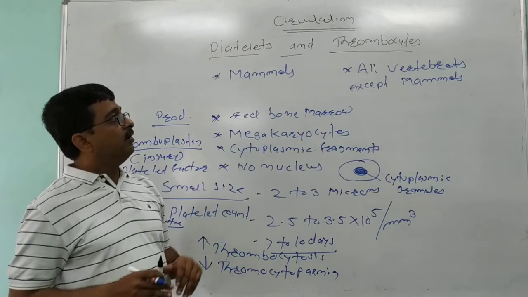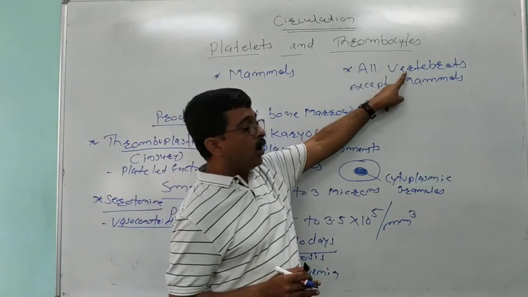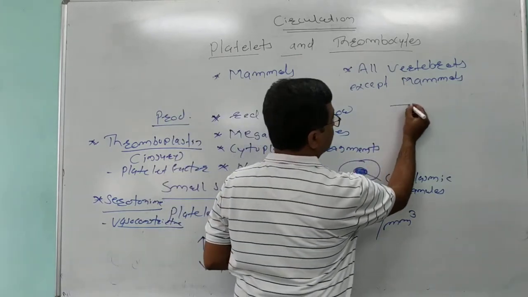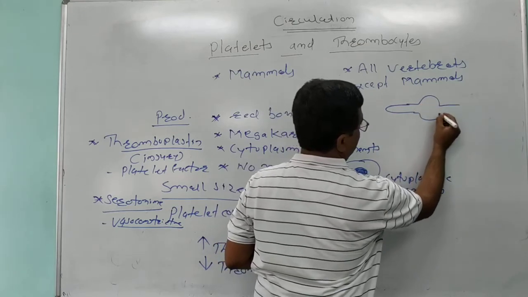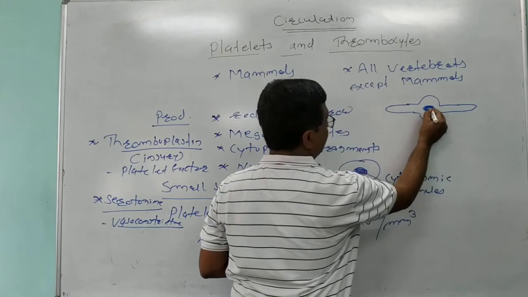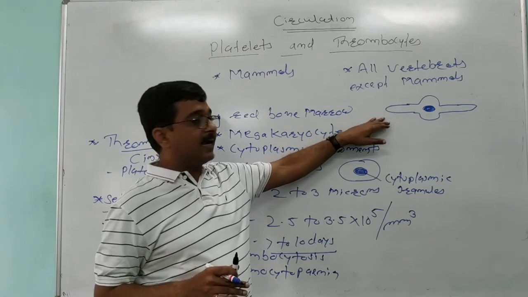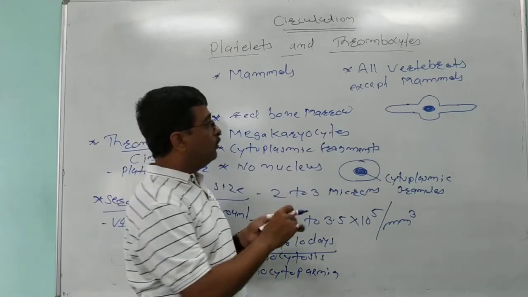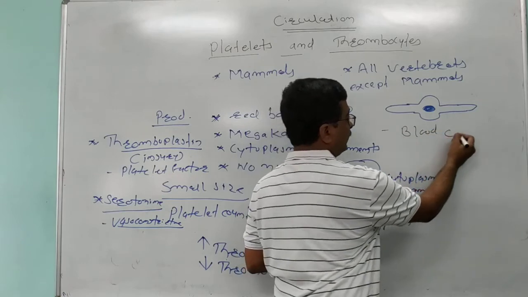Now, in very brief, we will discuss thrombocytes. Thrombocytes are found in all the vertebrates except mammals. These thrombocytes are spindle-shaped cells, and they are nucleated cells. They have a nucleus. The function of the thrombocytes is that they are also responsible for blood clotting.